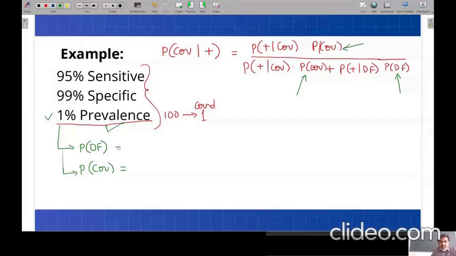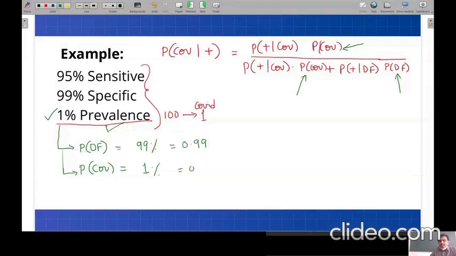From this information, probability of disease free is 99% and probability of COVID is 1%. Exactly, because the 1% prevalence is there. So therefore this can be written as 0.99 and this can be written as 0.01.